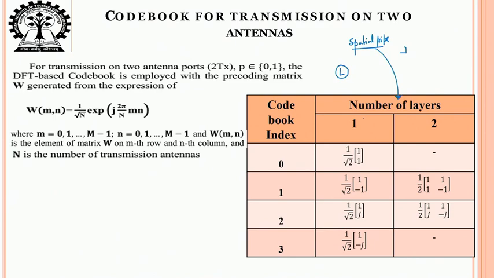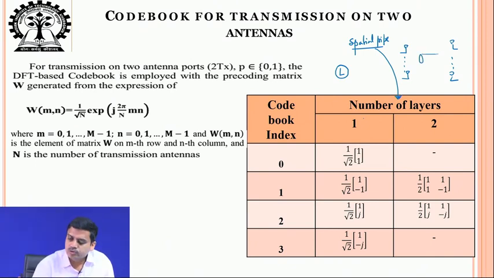So, although we can have a large number of antennas, we may choose to use only one data pipe. When we choose to use only one data pipe, what do we do? The precoder should contain only one vector, and there would be only one signal over here. This signal gets multiplied by all the elements of this vector, and then they go through the transmitter.